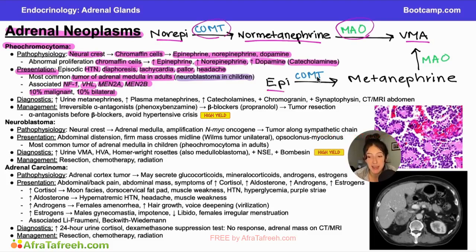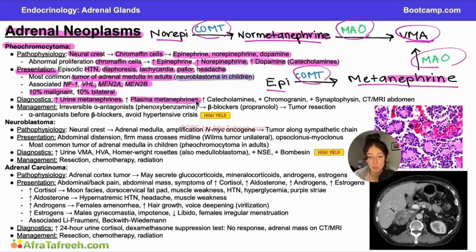Similarly, for epinephrine, epinephrine can be broken down by COMT. COMT can make this into a metanephrine, so normetanephrine for norepi, just metanephrine for epi, and then MAO comes along to make this metanephrine into vanillylmandelic acid, which of course can be secreted in the urine. And I just included this pathway here to jog your memory because I think it's important to help you understand why we're going to see increased urine metanephrines in the setting of pheochromocytoma. If we're making a ton of norepinephrine and epinephrine, and metanephrines are going to be breakdown products of these catecholamines, then it should make sense to you that we'll see more metanephrines excreted in the urine.